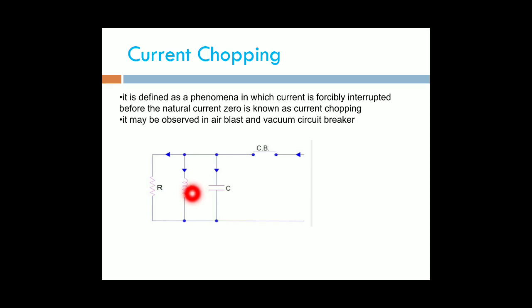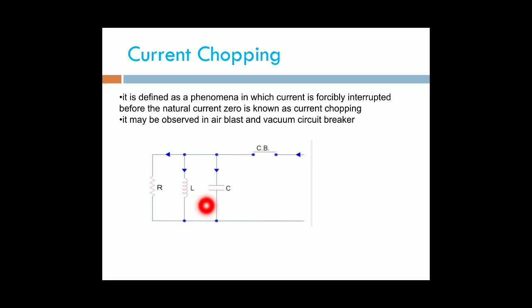But as soon as the breaker contacts open, current chopping will take place. Current chopping means that before the natural current zero, the current is forcibly interrupted. In this condition, the current through the reactor becomes 0.